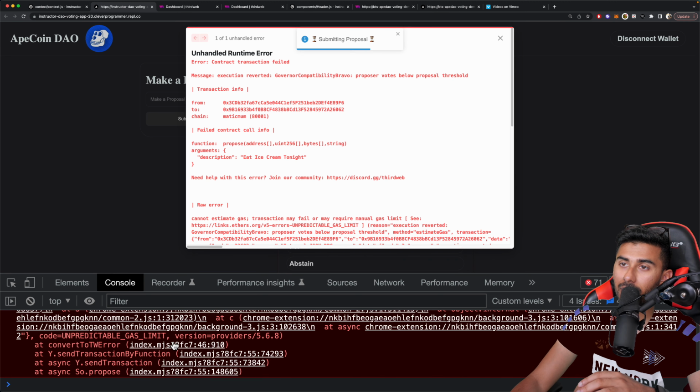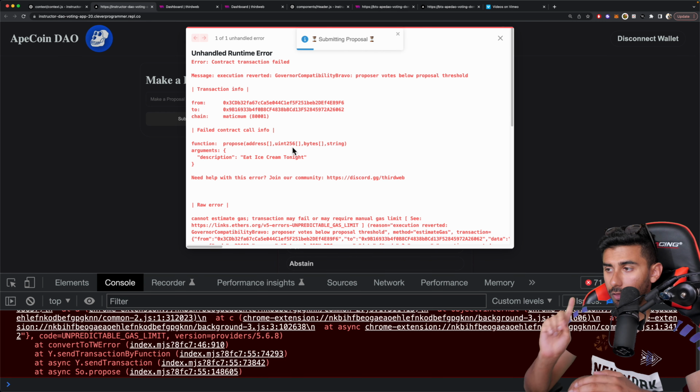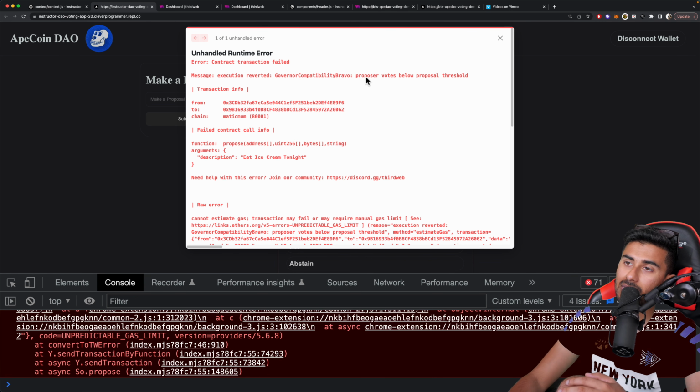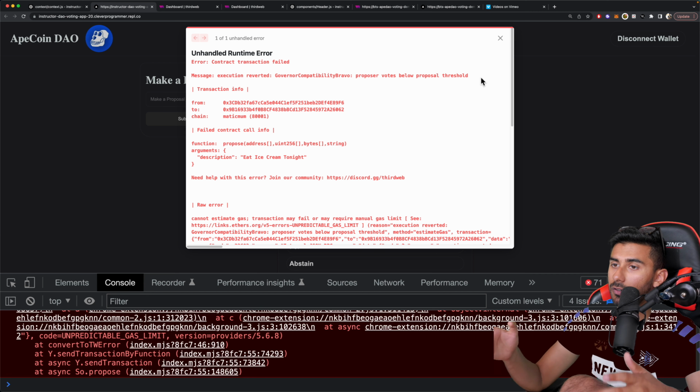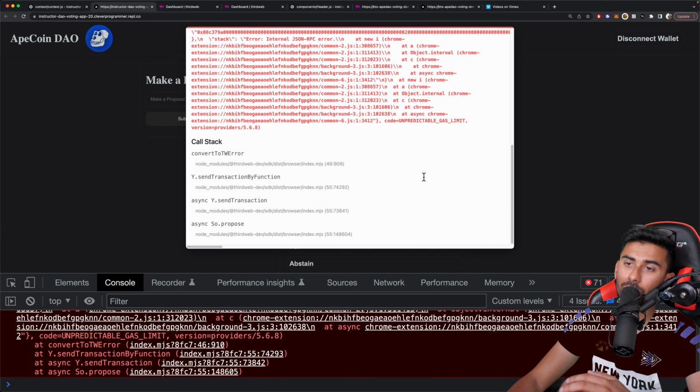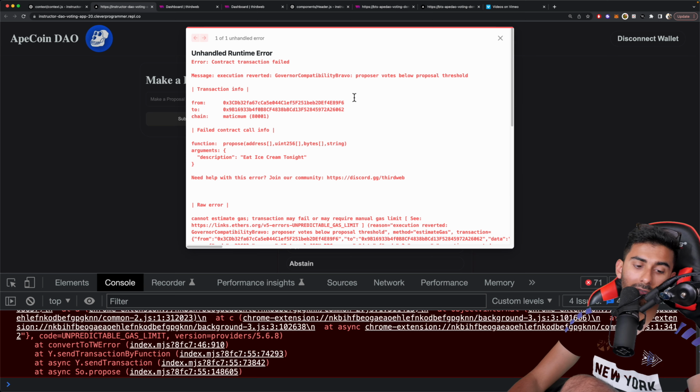I'm going to try to create a proposal, and you're going to see I get this error that says proposer votes below threshold. And this basically implies that I haven't delegated my coins to this DAO. And so therefore I'm not able to create a proposal with it or do anything. So we're going to go ahead and fix that now.